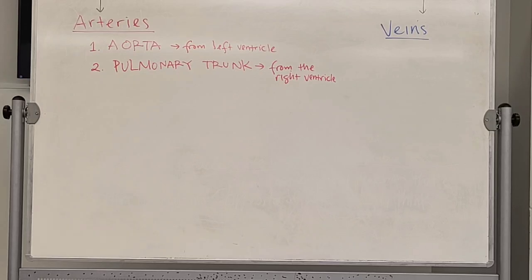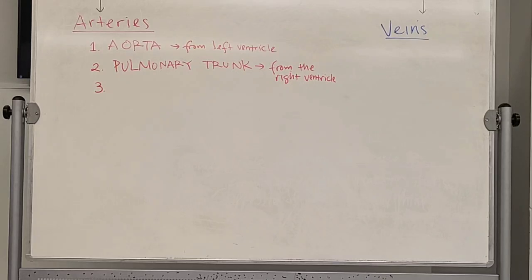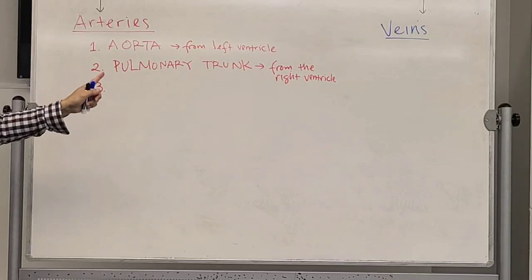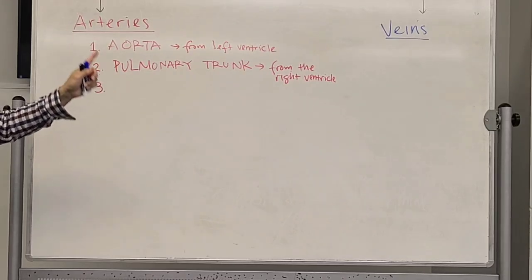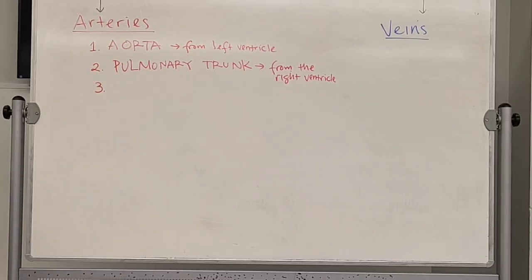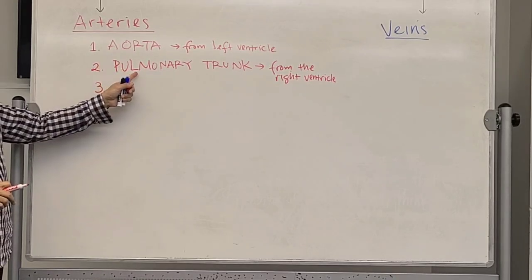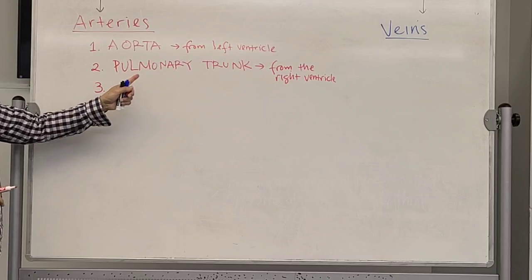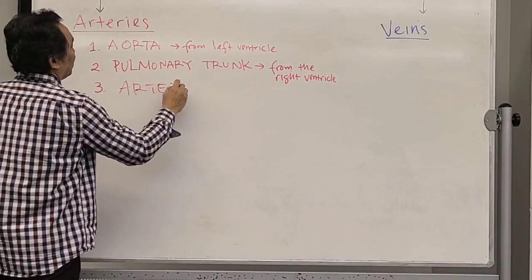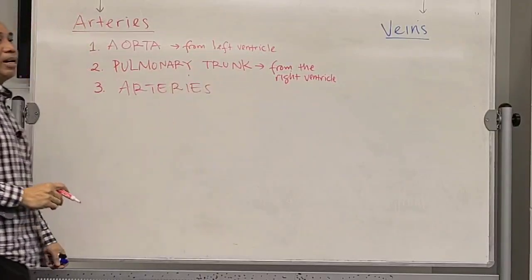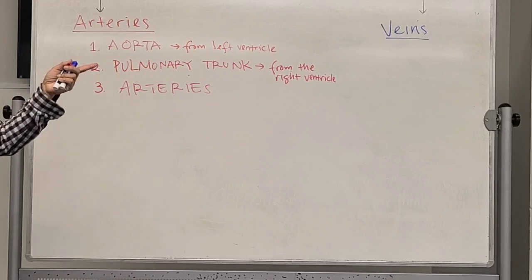Now, each of these, aorta and pulmonary trunk, will then branch into smaller arteries. You get it? Smaller arteries. The smaller arteries will branch either from the aorta or from the pulmonary trunk. They are all called arteries. And the name will be based on where they go.